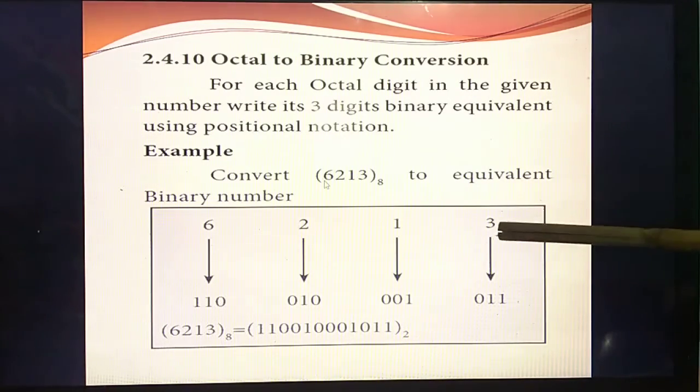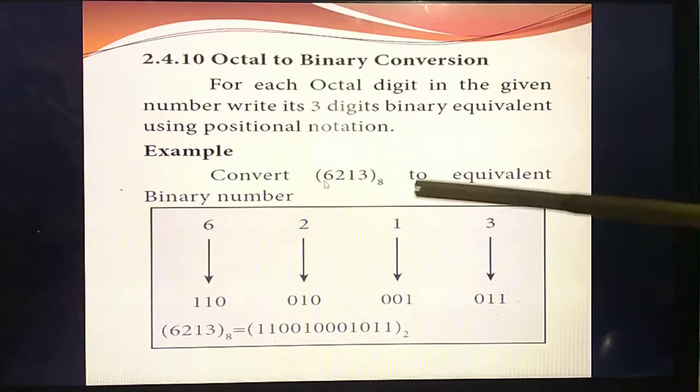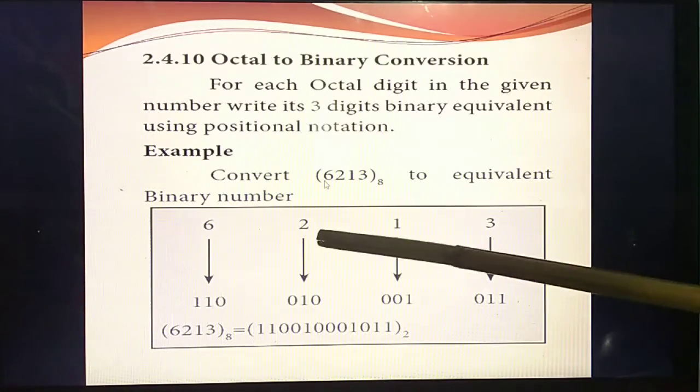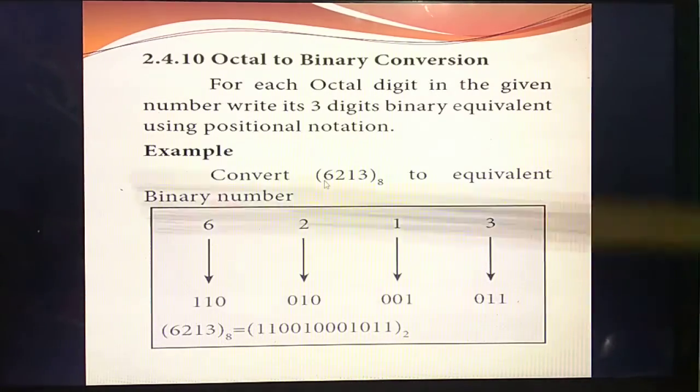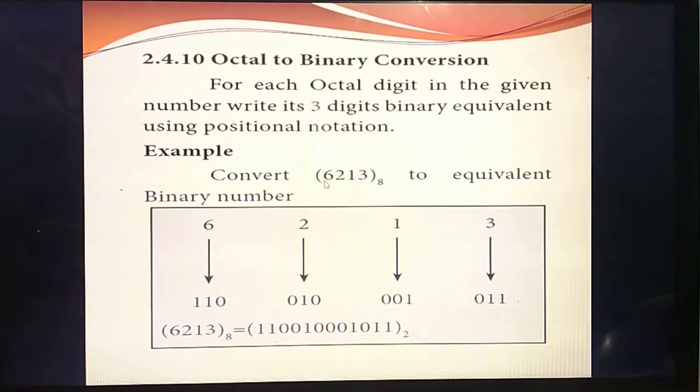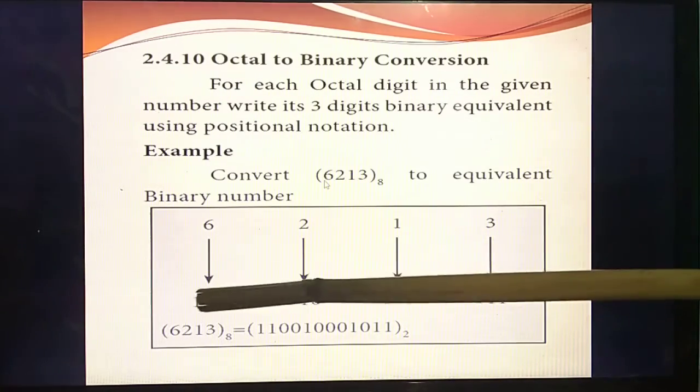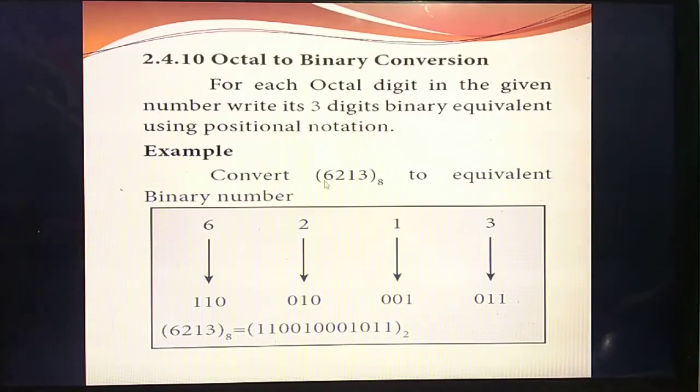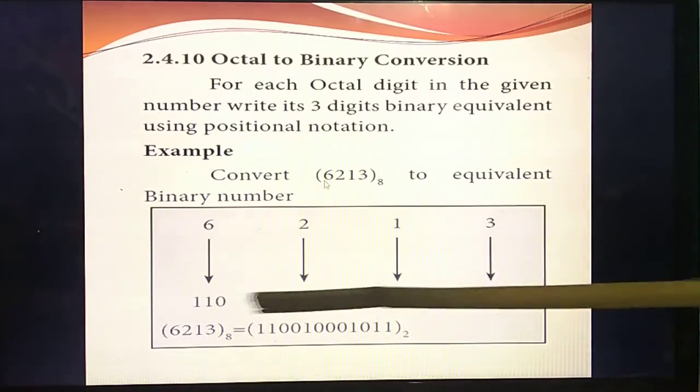So from that same table, the value of 3 is 0, 1, 1. Then 1 is 0, 0, 1. And then 2 is 0, 1, 0. The 6 is 1, 1, 0. So from the table, you should write the value as 3 bits. Then at last, you should write them together.